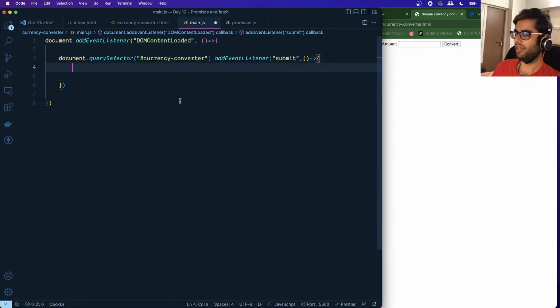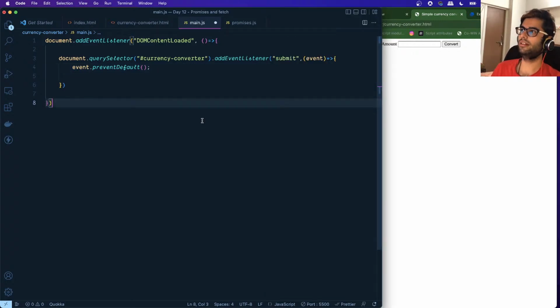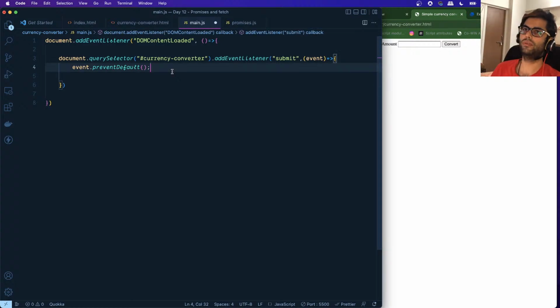What we want to do is, the first thing is we want to prevent default, because this receives an event object as an argument. We want to prevent default because the default functionality is when you click on submit, the website is refreshed. So we do not want any refresh to happen. So that is why we are saying event.preventDefault.